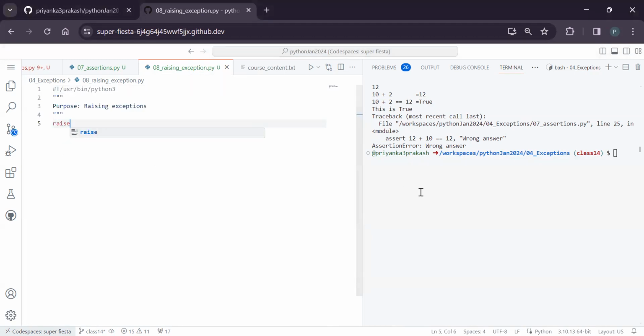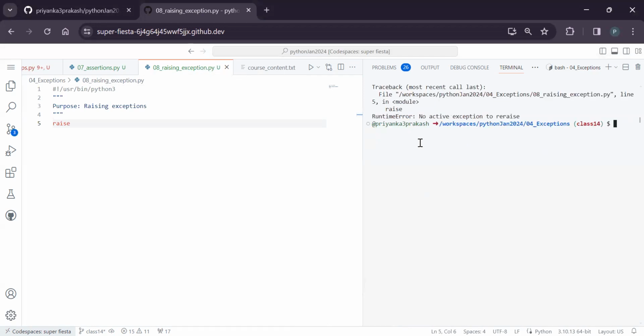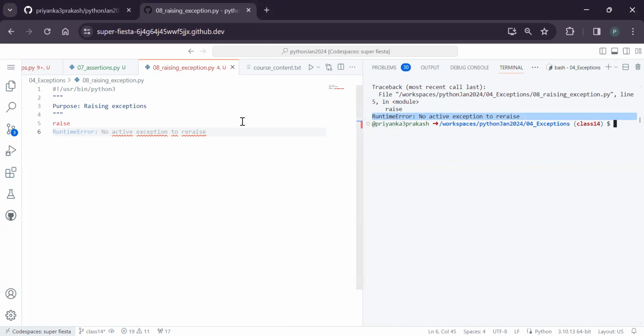If I use raise, if I clear and run Python, so 08. Did you see that you got a runtime error, no active exception to re-raise? Means you told it to raise, and it is giving a runtime error. For the first time you're seeing something called runtime error. In this one chapter, I showed you different kinds of exceptions. But this is not the correct way of raising an exception.